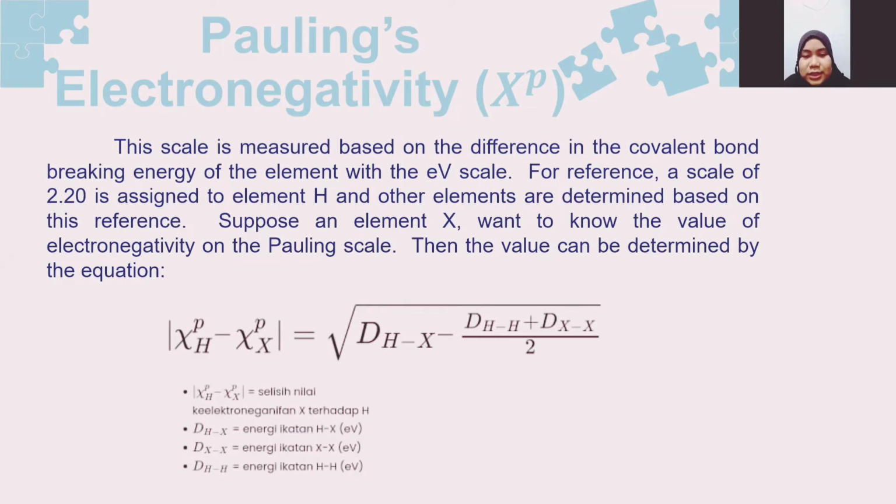Okay, you can see the equation formula in this slide, and let me read it in bahasa. The first, selisih nilai keelektronegatifan X terhadap H sama dengan akar energi ikatan X kurang H kurang X yang dikurang energi ikatan H kurang H ditambah energi ikatan X kurang X per 2.